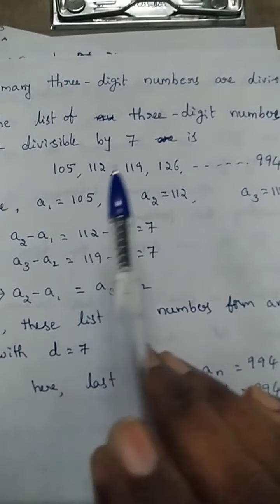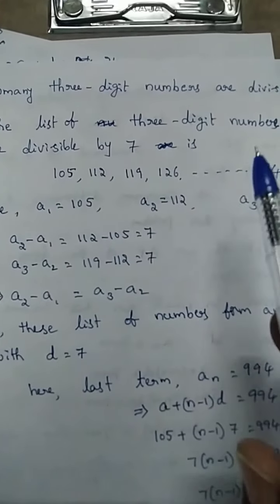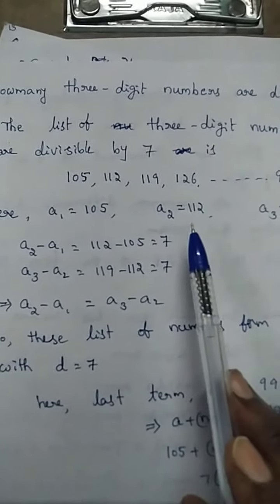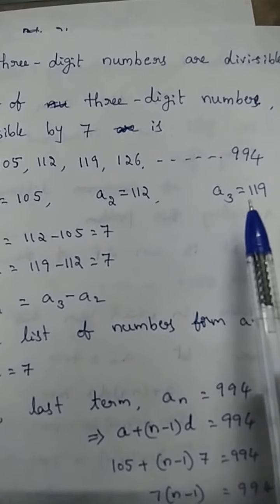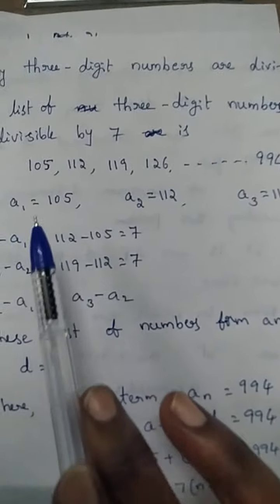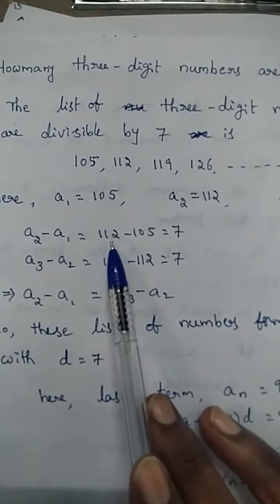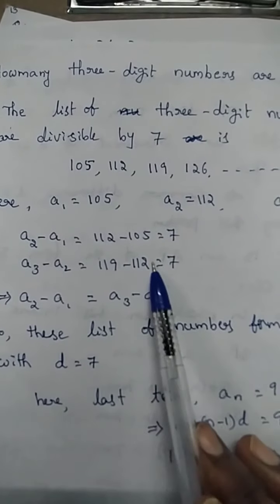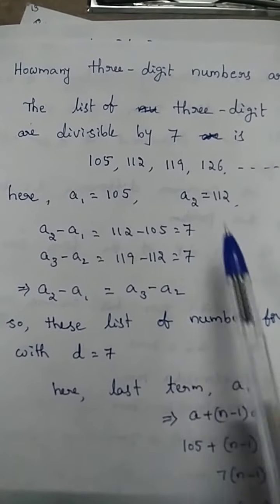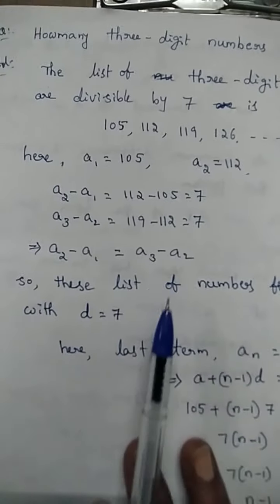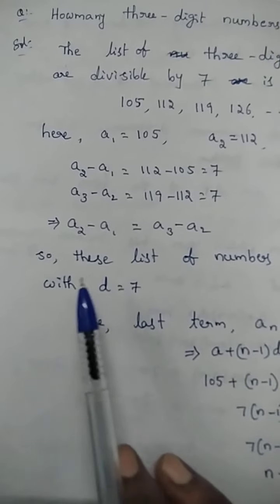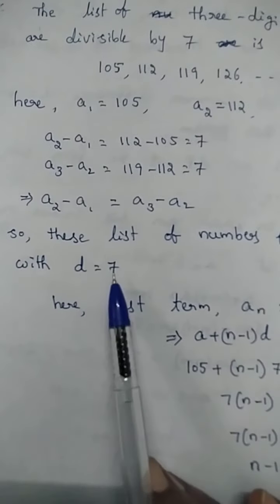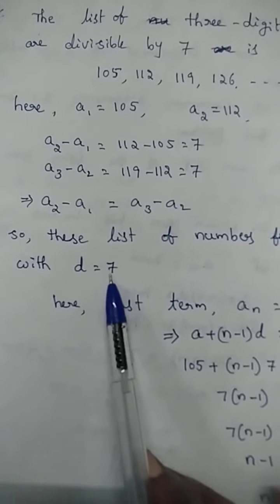Okay, we'll check whether the list of numbers is in AP or not. Here a1 is equal to 105, a2 is equal to 112, a3 is equal to 119. The difference a2 minus a1 is 112 minus 105, which is 7. a3 minus a2 is 119 minus 112, which is 7. Both are the same. Then a2 minus a1 is equal to a3 minus a2. So this list of numbers forms an AP with common difference 7.